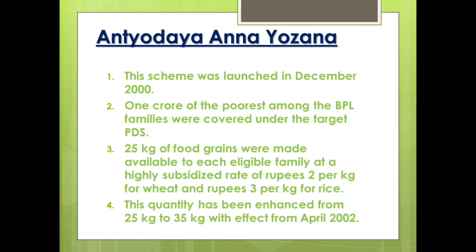And this quantity has been enhanced, increased from 25 to 35 kg with effect from April 2002. At the beginning they provided 25 kg, but in 2002 it increased from 25 to 35 kg. Antyodaya Anna Yojana is for the poorest among the BPL.